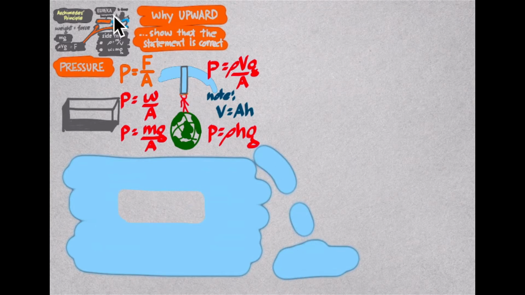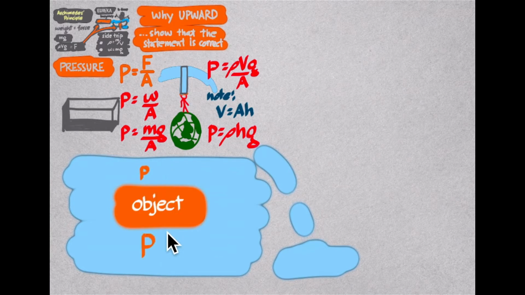Now this space, the volume that used to be occupied by water, is now occupied by the object, and the object experiences pressures. Remember, pressure depends on rho, g, and the depth, the distance h measured from the top surface of the fluid. Let's place P here to say we have pressure here and also here. But these pressures have different values because they have different depths, this h.